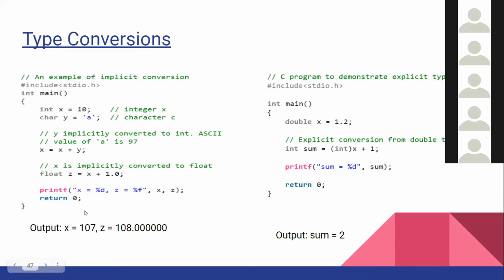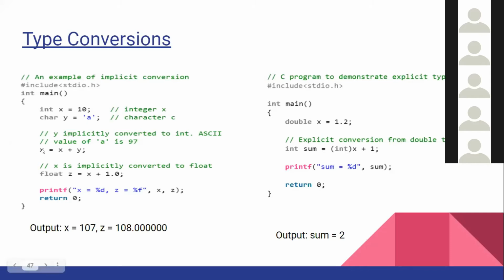What is this? First, we have defined a main function. In the main function, we have defined two variables. What are those two variables? X and y. What is the value of x? 10. And y? a. Always refer to it as small a, because capital A and small a are different.